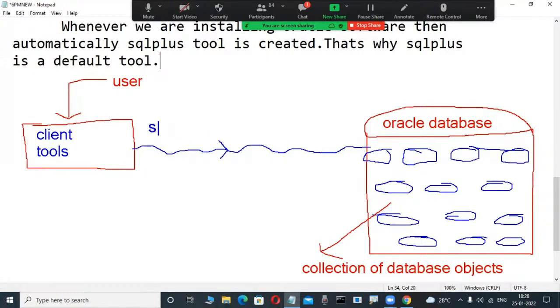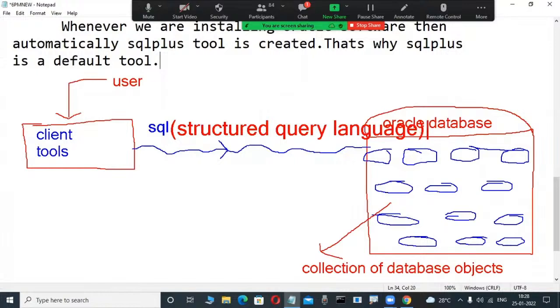Suppose, for example, SQL is a language. In the previous demo classes, you got a small idea about SQL. SQL is a language, structured query language, for newcomers. These notes I'm giving: structured query language, for example, a language. Now, you are a first-time newcomer, so I want the client tool names.